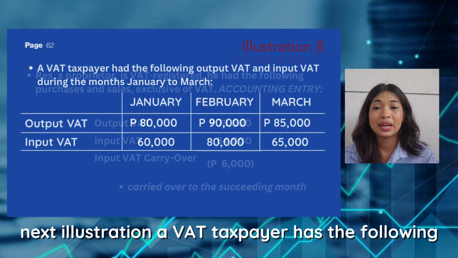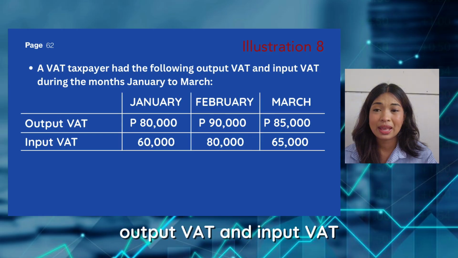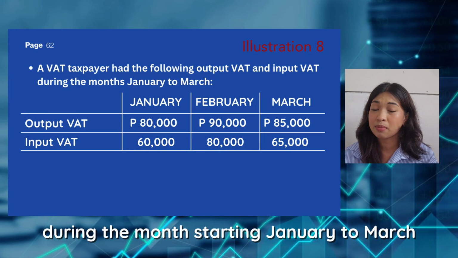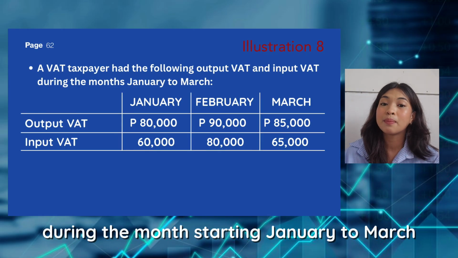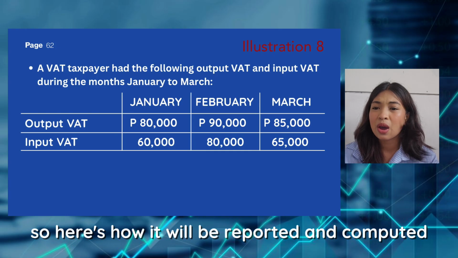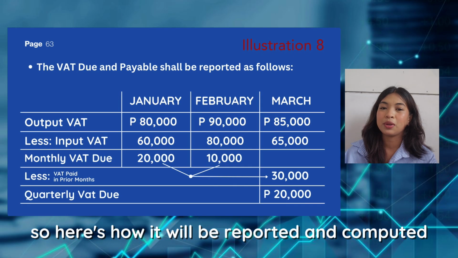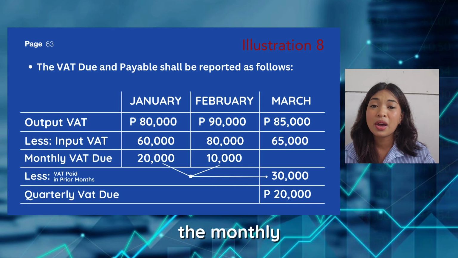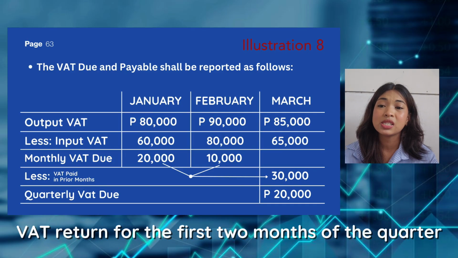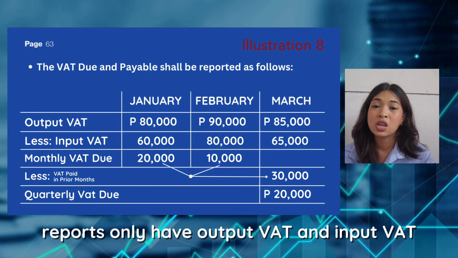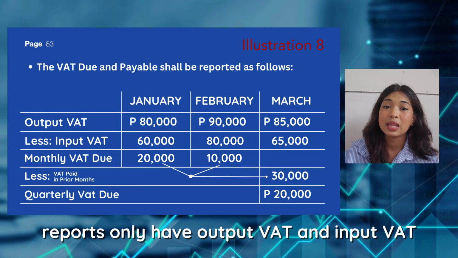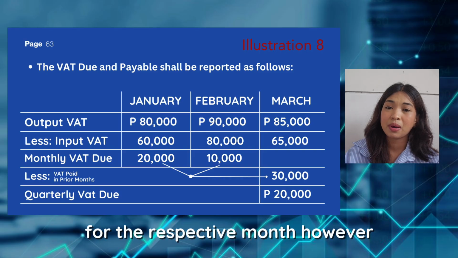Next illustration. A VAT taxpayer has the following output VAT and input VAT during the months January to March. So, here's how it will be reported and computed. The monthly VAT return for the first 2 months of the quarter reports only the output VAT and input VAT for the respective month.